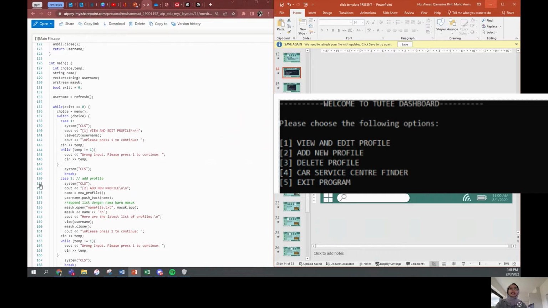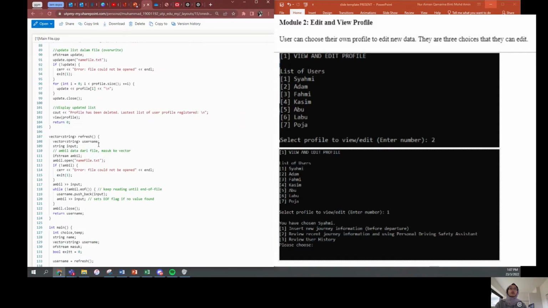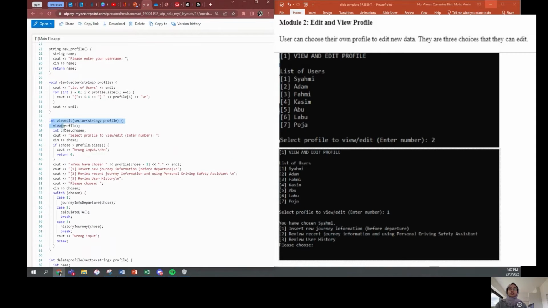After we have gotten the input from the user, a switch case has been set up. So for case 1, which has been covered in module 2, which is to edit and view the profile, case 1 will be called if the user chooses number 1. A function called viewedit with parameter username will be called. In this function, another function called view profile will be called.